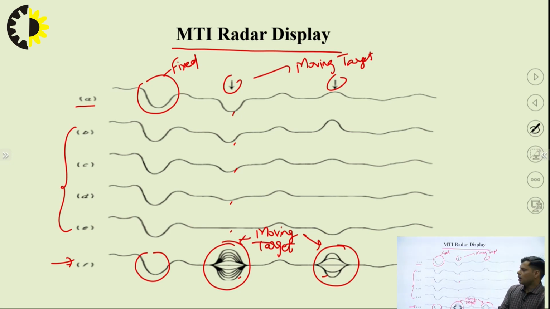This is the simple working of the MTI radar. There is also one issue that comes with the MTI radar, that is the blind speed, which we also have to take into consideration. If the radar target is moving with uniform velocity and the phase shift is a multiple of 2 pi, we get wrong information. The corresponding speed is named the blind speed. This issue may come into the MTI radar.